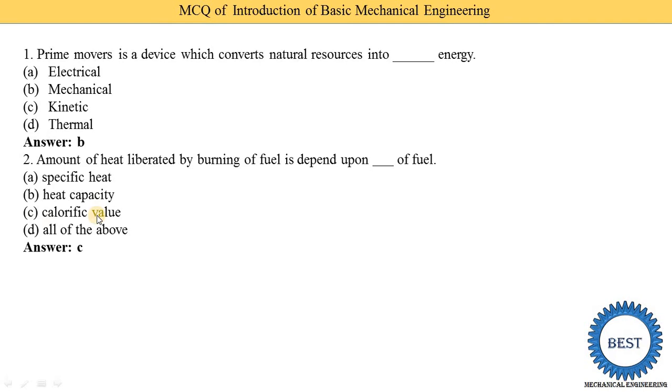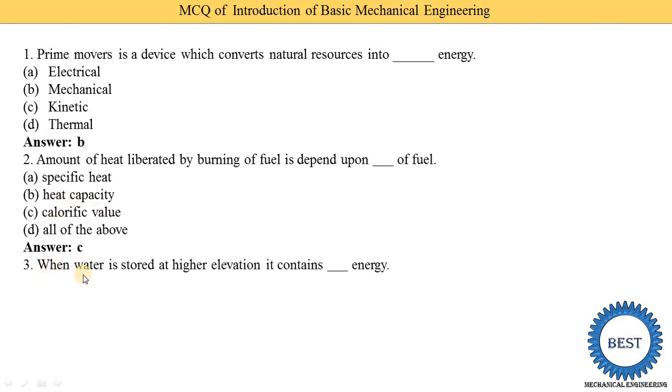So amount of heat liberated means amount of heat released by burning of any fuel. Suppose we burn 1 kg of petrol, and the amount of energy released by the petrol depends on the calorific value of the fuel. So every fuel has a different calorific value.